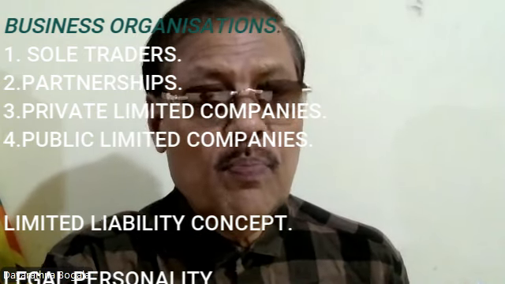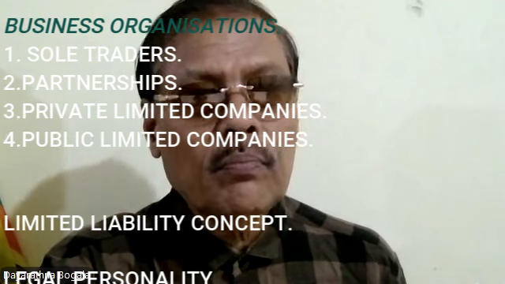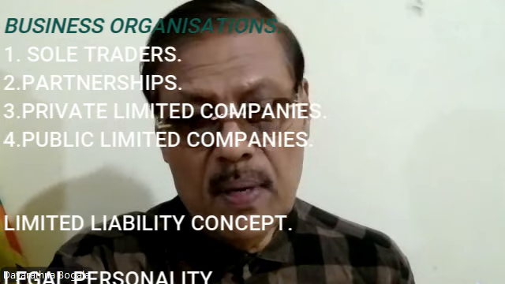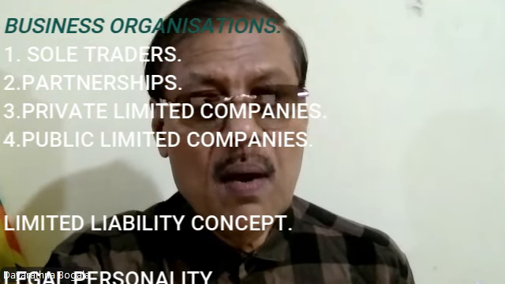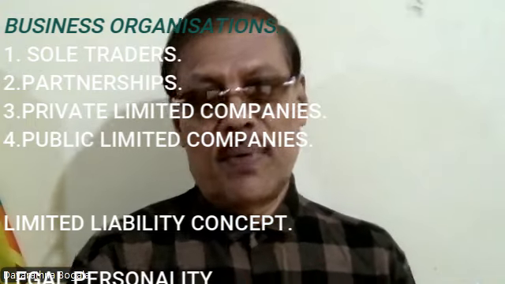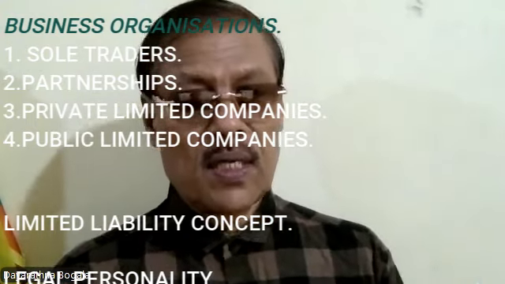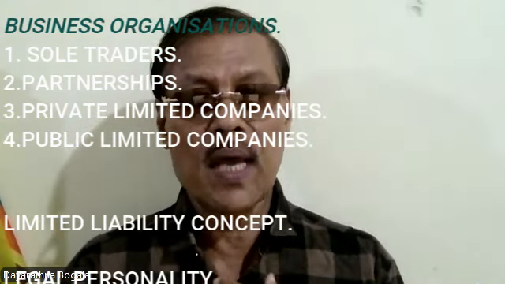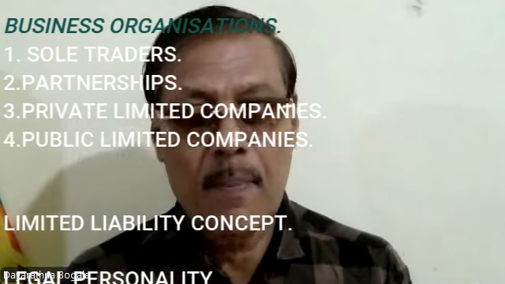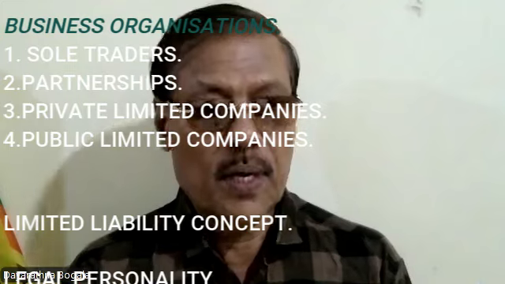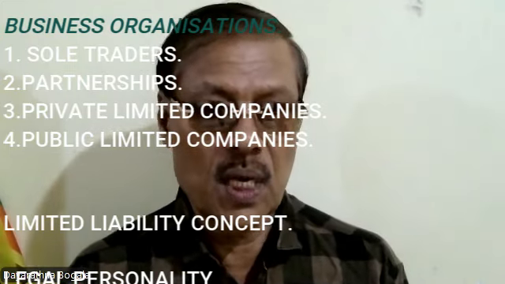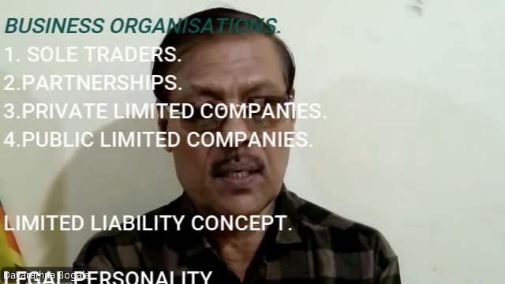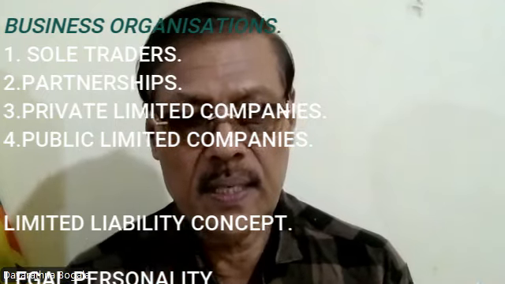Now, when you think about the partnership business organization, they are controlled by two or three people, partners. So two people, three people, four people, five people, all these people get together and do a business; that is called a partnership business organization. The partners provide the capital of the business organization. Than sole traders, you can get more capital. That means in a sole trader only a single person is providing, while in a partnership you are getting two, three people. So therefore, you will be able to collect more capital.